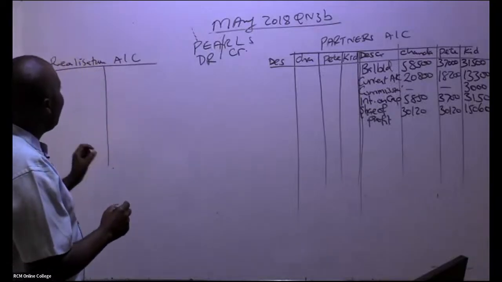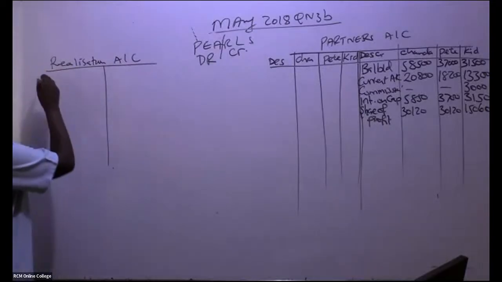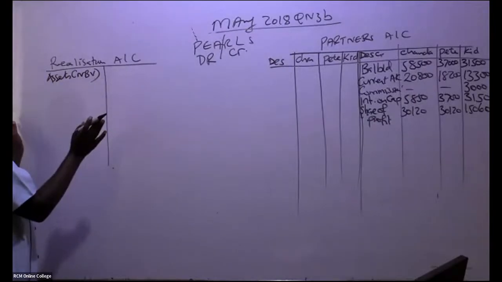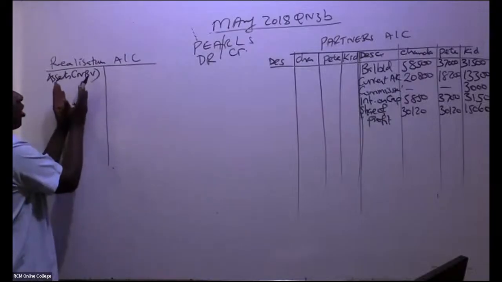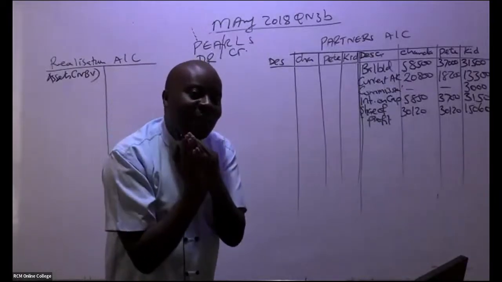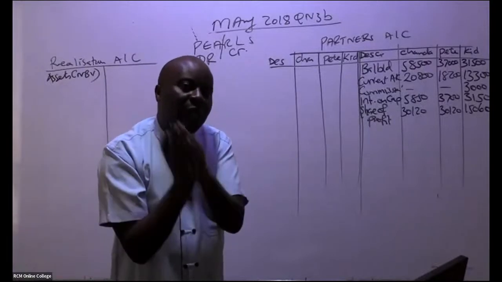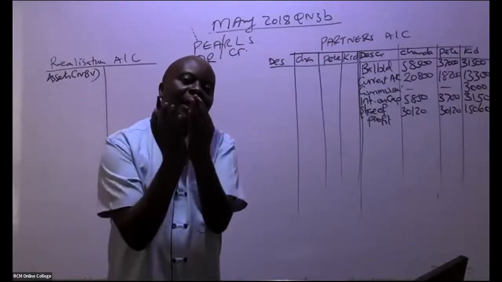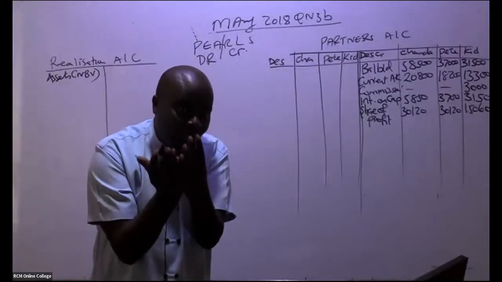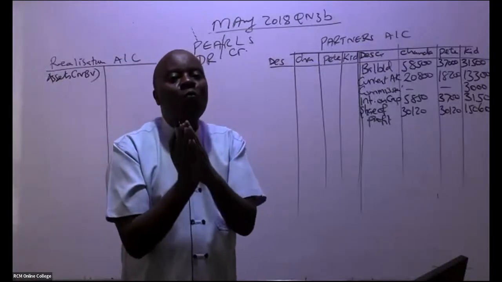What you're supposed to know is that whenever you bring your assets to realization account, they shall always be at net book value. Always. Remember here, I'm still closing the partner's account. When we close the partner's account, partners will not take their assets for valuation. The person who will take the assets for valuation is the limited company. The limited company will receive those assets at market value, fair value. But whenever you are closing the partner's accounts, you are basically closing their trial balance figures.